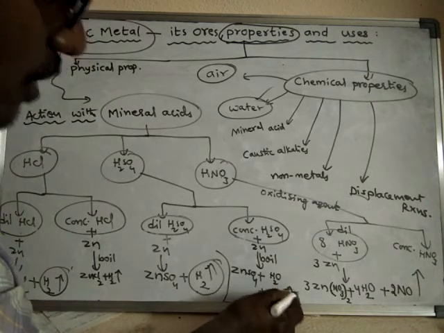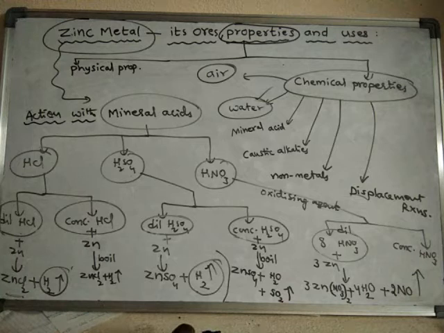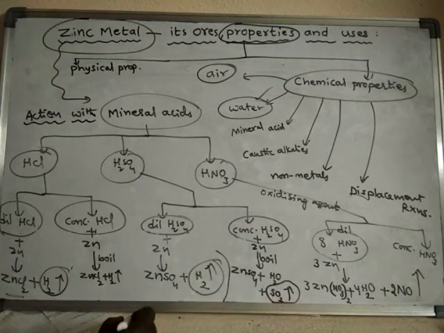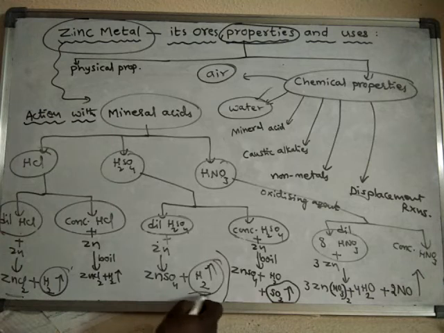So when concentrated sulfuric acid reacts with zinc, the gas liberated is sulfur dioxide, SO2 gas. Whereas with dilute H2SO4, the same zinc will liberate hydrogen gas.